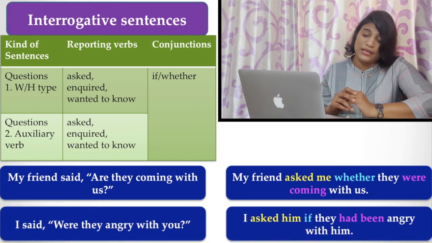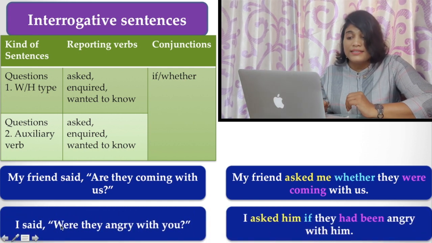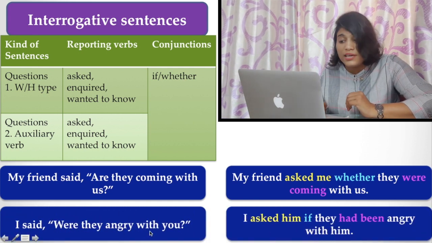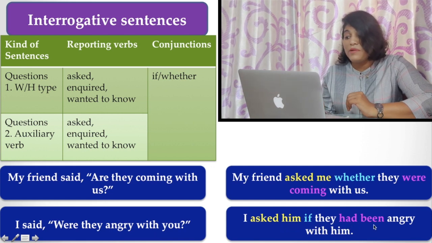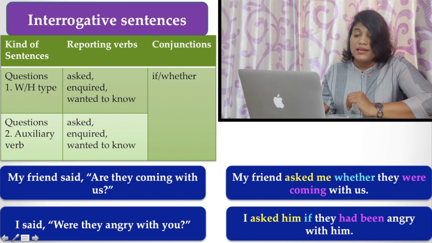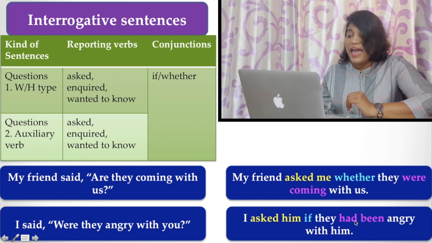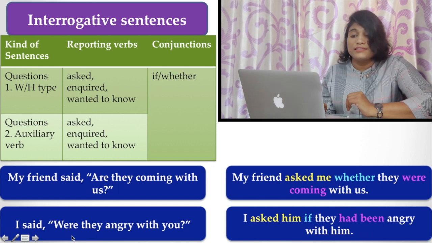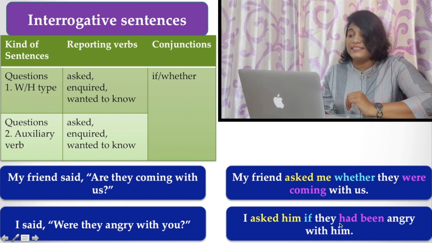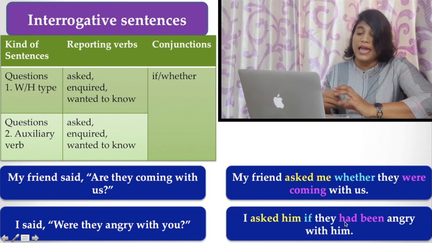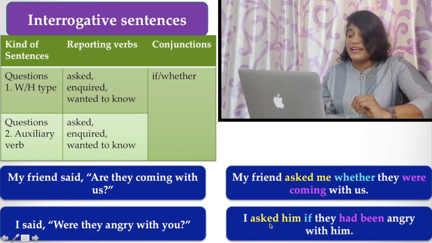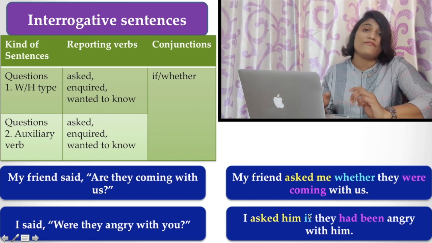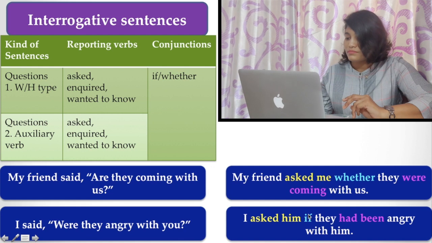Now let's see more examples. I said, were they angry with you? I asked him if they had been angry with him. Here, had been angry, because it was in past tense, and past tense changed into past perfect, and equally the reporting verb is asked, and instead of that you have to use if.